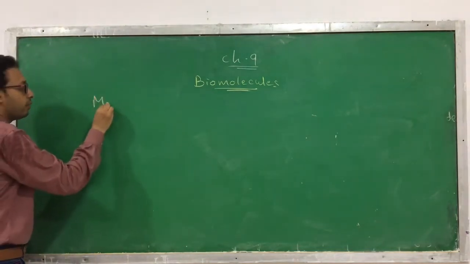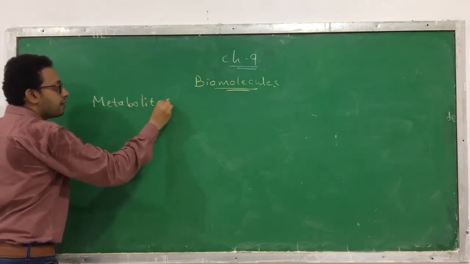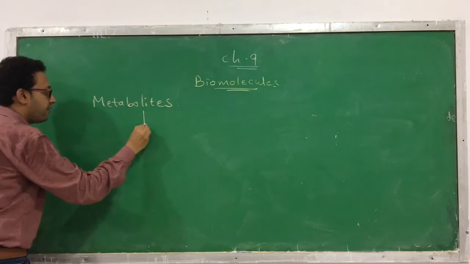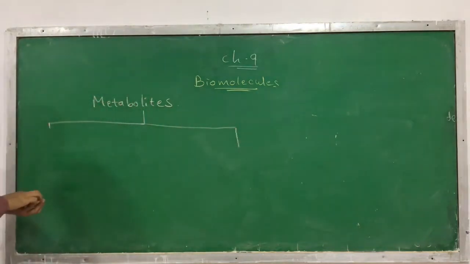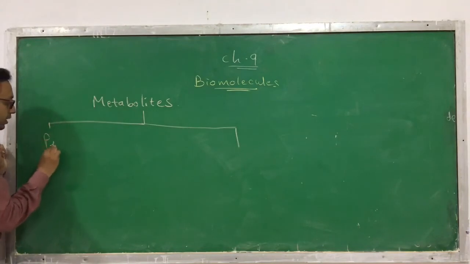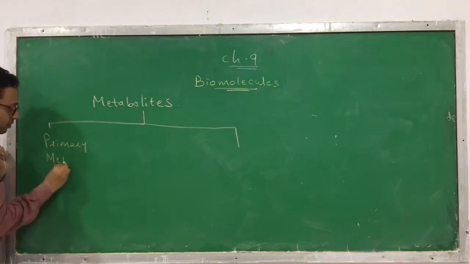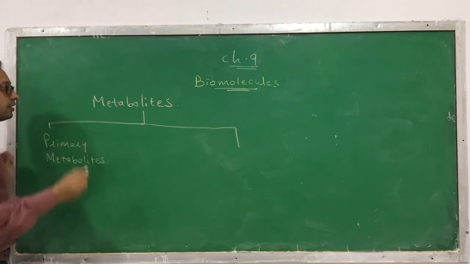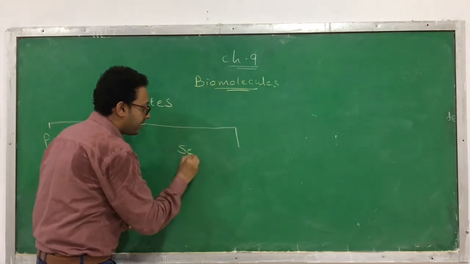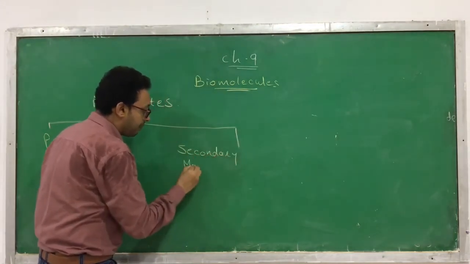So these metabolites, or the biomolecules, are classified into 2 types. Metabolites are of 2 types. The first type is called primary metabolites. The other type is called secondary metabolites.